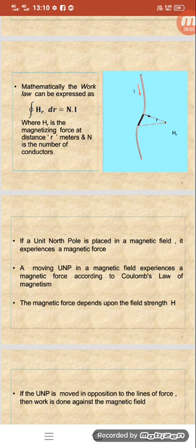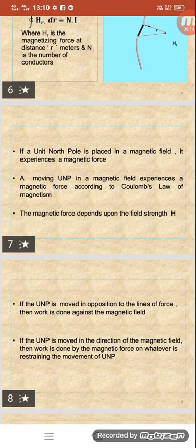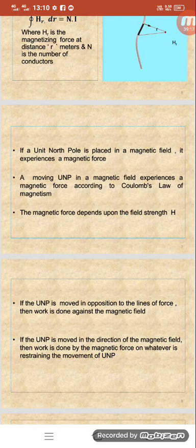If a unit north pole is placed in a magnetic field, it experiences a magnetizing force. A moving unit north pole in a magnetic field experiences a magnetizing force according to Coulomb's law of magnetism. The magnetic force depends upon the field strength. If the unit north pole is moving in opposition to the lines of force, then work is done against the magnetic field. If it is moved in the direction of the magnetic field, then work is done by the magnetizing force on whatever is restraining the movement of the unit north pole.